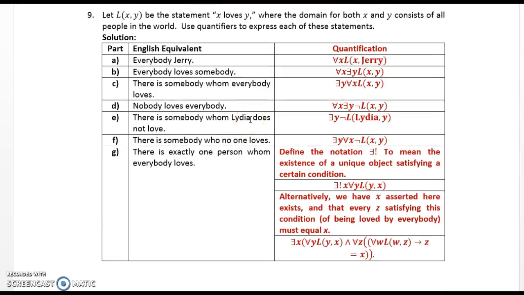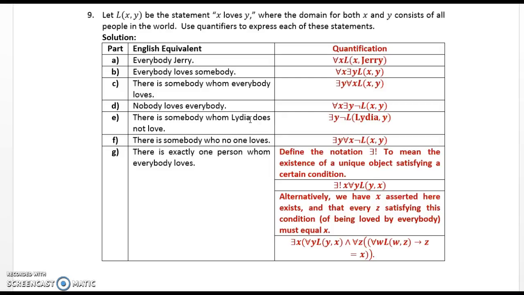9. Let L of X, Y be the statement "X loves Y," where the domain for both X and Y consists of all people in the world. Use quantifiers to express each of these statements. Everybody loves Jerry. For all X, L of X comma Jerry. Everybody loves somebody. For all X, there exists Y, L of X, Y. There is somebody whom everybody loves. There exists Y for all X, L of X, Y.